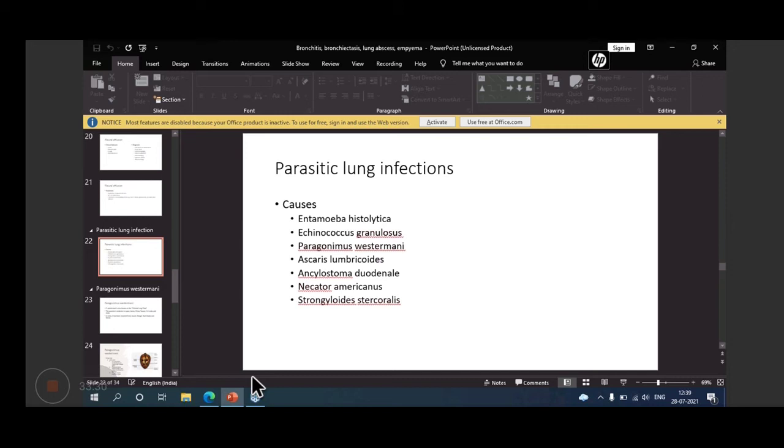From the intestine, it reaches the circulation, and from the circulation, through the heart, it enters the lungs for development, because molting of the larvae occurs there. So a lung infection named Loeffler syndrome may occur. Loeffler syndrome is one terminology that must have been taught to you in Ascaris lumbricoides.